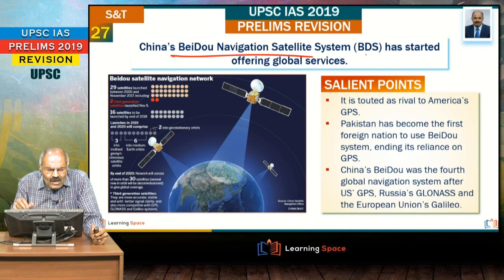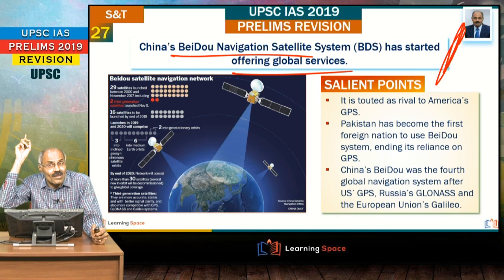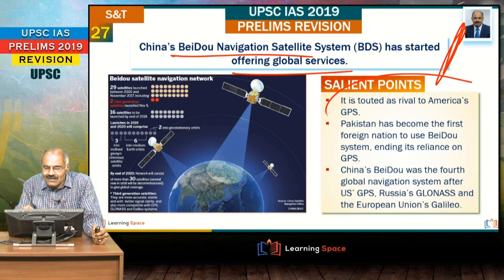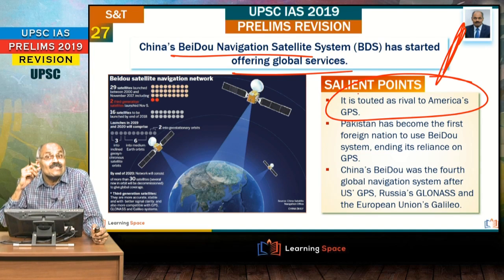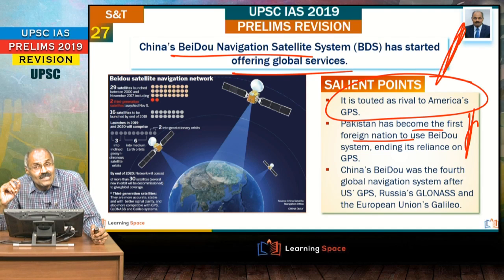Look at the next one, China's Beidou navigation satellite system, which started offering global services. About our own NAVIC, we will discuss in the ISRO related events. But please don't forget GPS, all of you are familiar. GPS is of the United States of America. Then Pakistan became the first foreign nation to use Beidou. And please don't forget, Beidou is of China, similar to GPS of the USA.